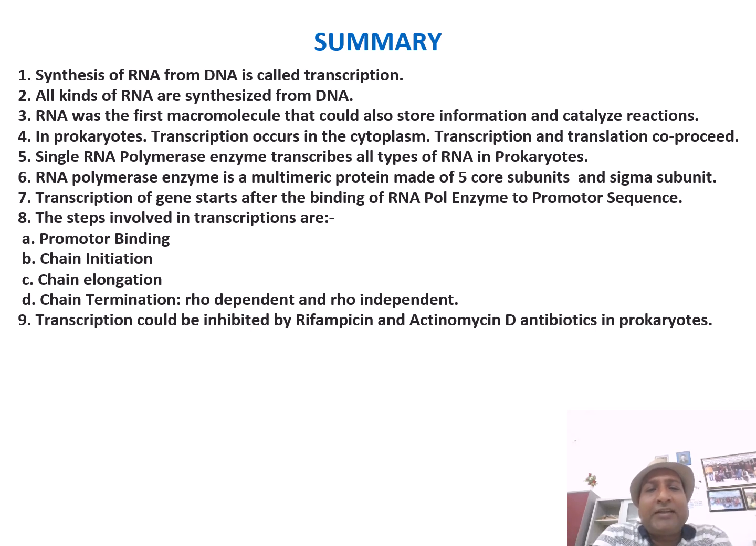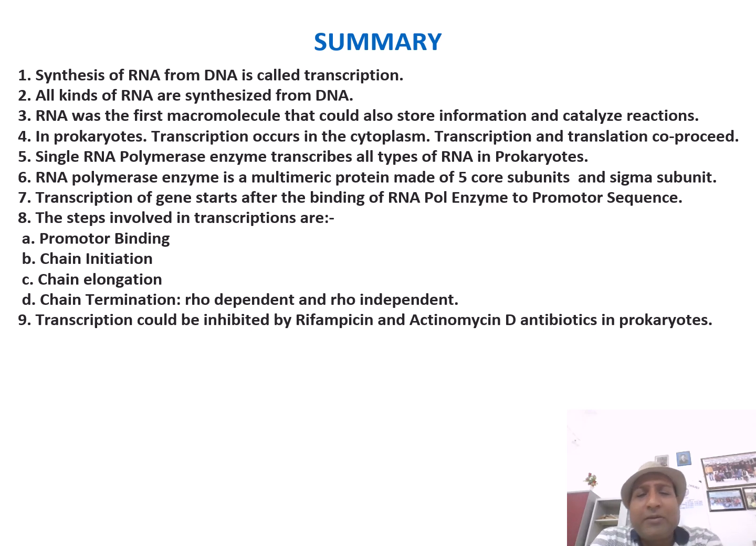The transcription of a gene starts after the binding of RNA polymerase enzyme to the promoter sequence. The steps involved in transcription are promoter binding, chain initiation, chain elongation, and chain termination, which can be of two types, rho dependent and rho independent.